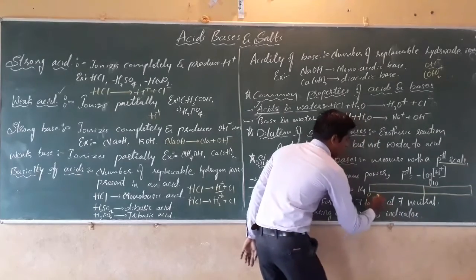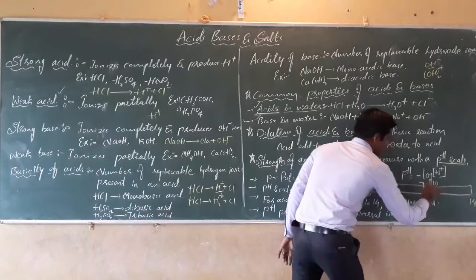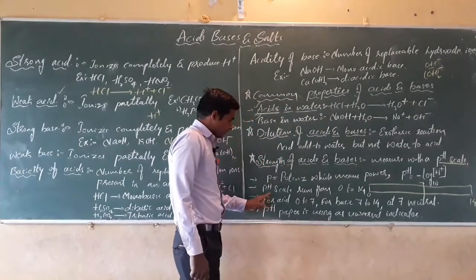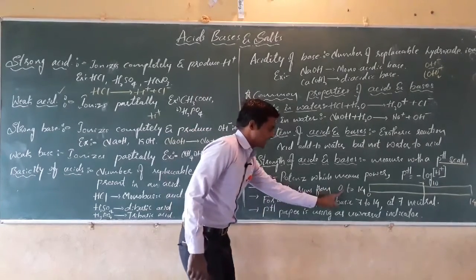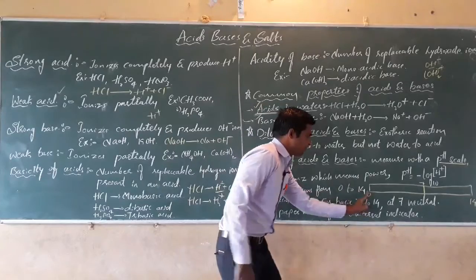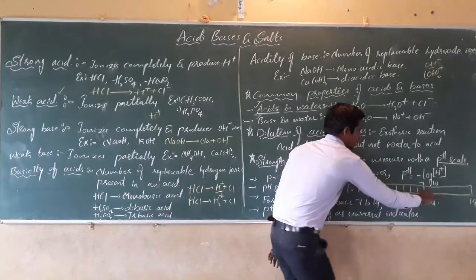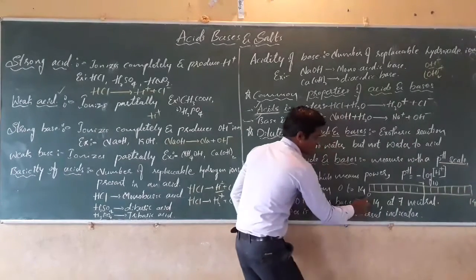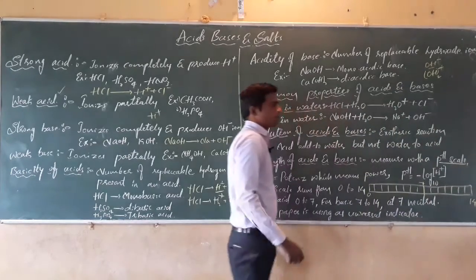It begins with 0 and ends at 14, and at the middle is 7. The pH scale runs from 0 to 14, like that.